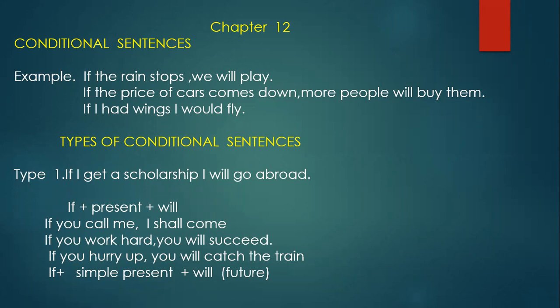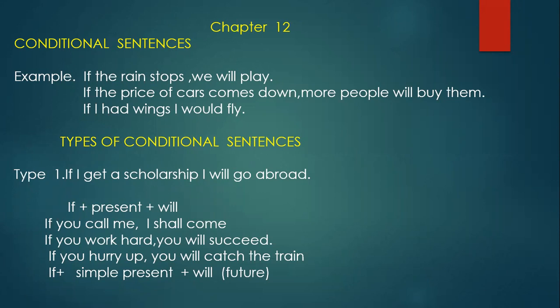If I get a scholarship, I will go abroad. So what is the condition that has to be fulfilled before I go abroad? I should get a scholarship. So if I get a scholarship, that is the condition that has to be fulfilled.